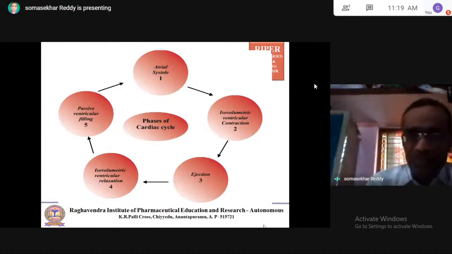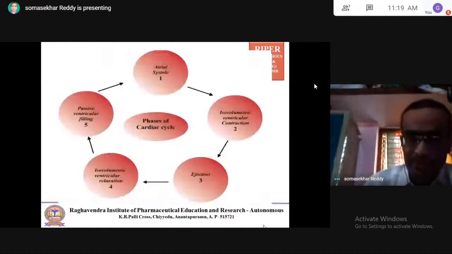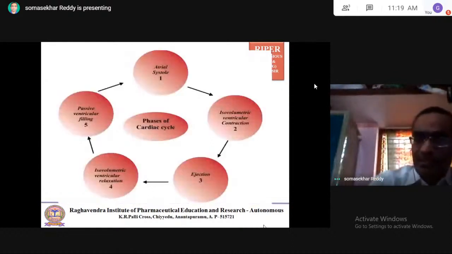Stroke volume is the volume of blood ejected from the ventricles, both the right ventricle and the left ventricle, during each beat. Next, ventricular contraction leads to the ejection.